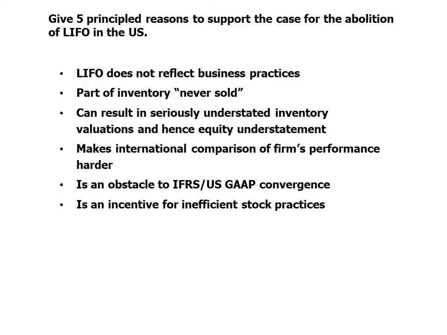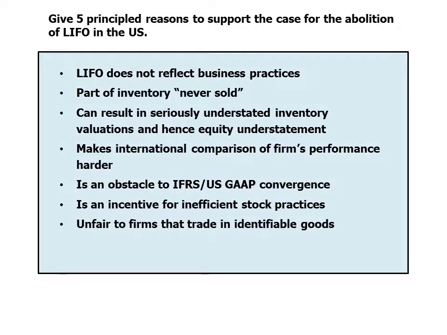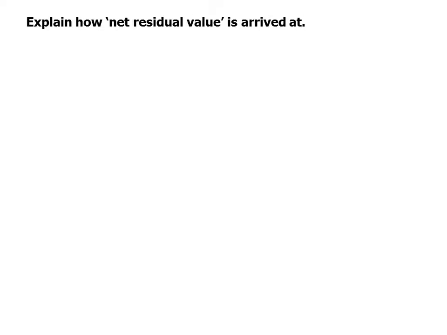And it has been shown that it's an incentive for inefficient stock practices. Firms keep more stock than they need to maximize or improve their tax advantage from holding more stock. And finally, it's unfair to firms that trade in identifiable goods that have already been taxed on the profits from inflation that they have earned. Explain how net residual value is arrived at.